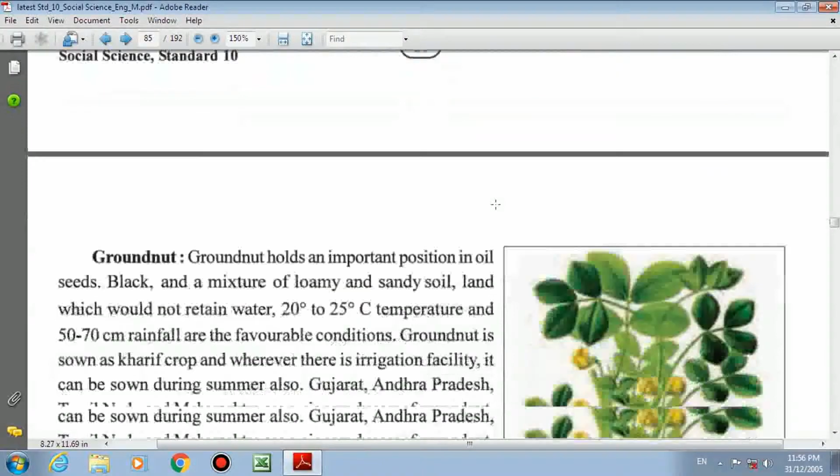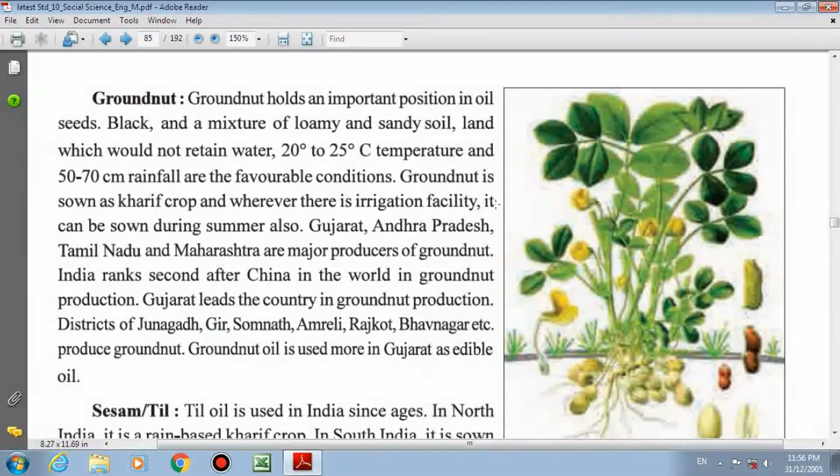Now we will go ahead. Groundnut, the second crop we have to go for. Groundnut holds an important position in oil seeds. I told you in my previous lecture description that you can get the link of a chart, how you have to prepare the chart. So kindly go through that, and I insist you write all these crops in that chart so that you can remember them in the best possible way.